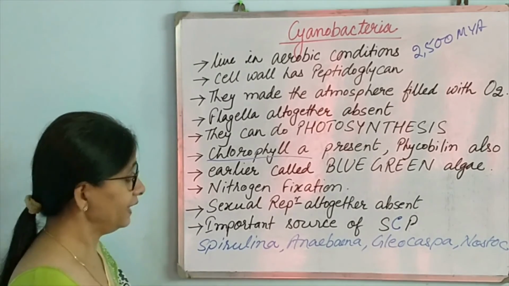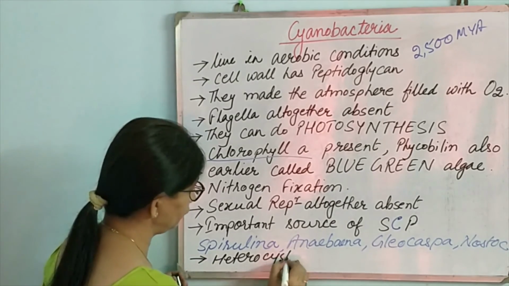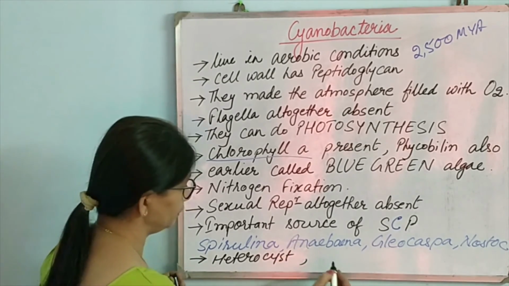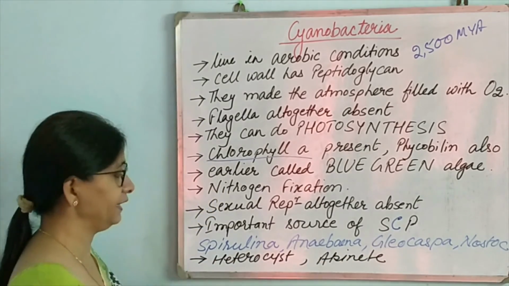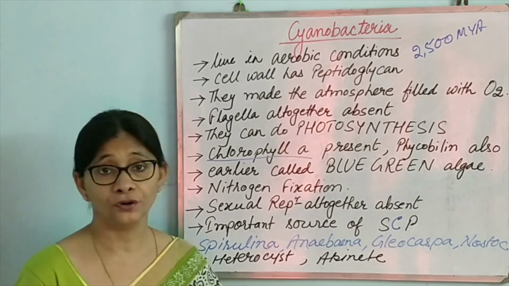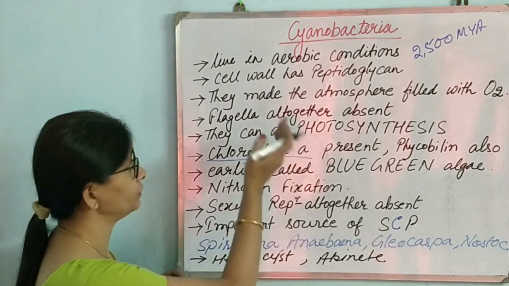So their cells have important structures like heterocysts and akinetes. Akinetes are the resting spores and heterocysts are for nitrogen fixation. So these are characteristic features of cyanobacteria.